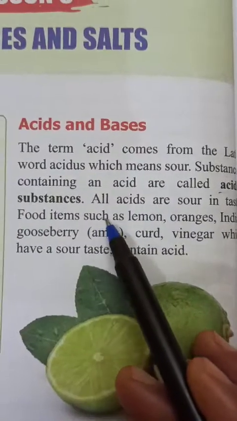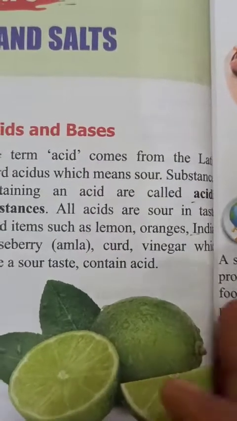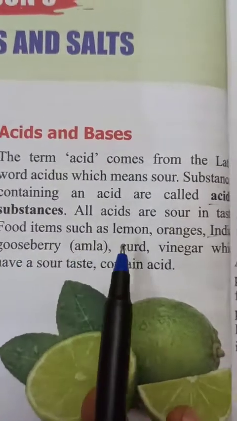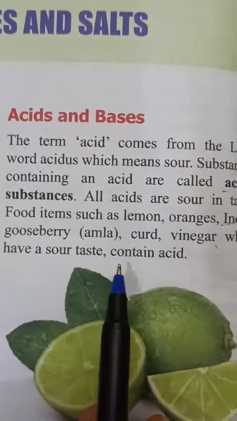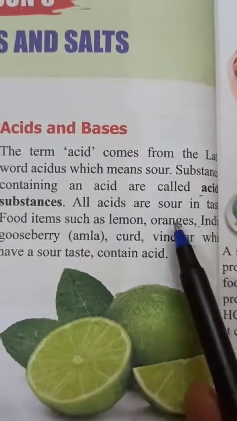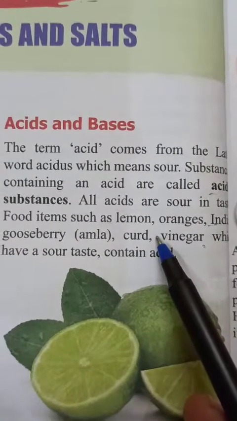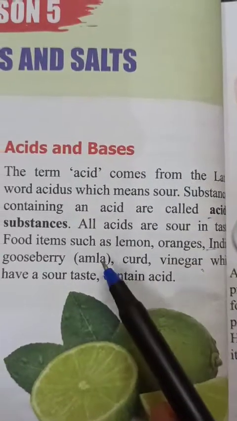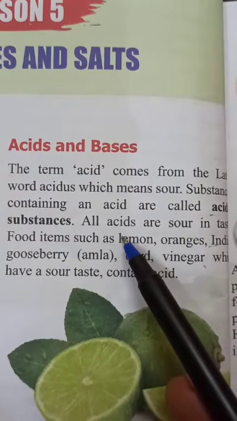Food items such as lemon, oranges, Indian gooseberry, which is called amla, curd, and vinegar have a sour taste and contain acid. Here they have given many different products which are sour in taste, and they all have acids present in them. That's why they are sour in taste.